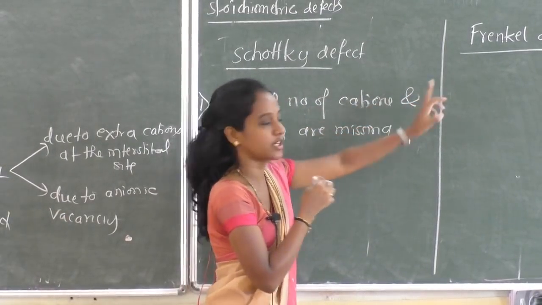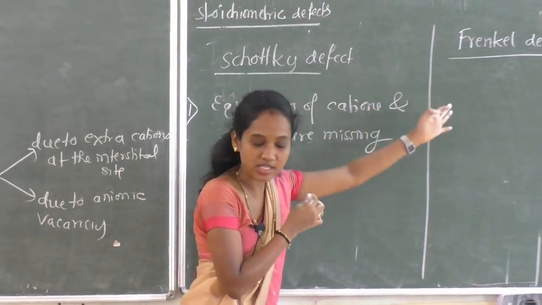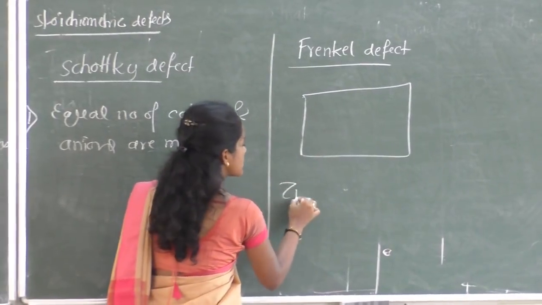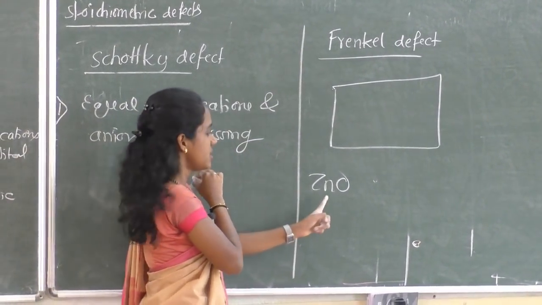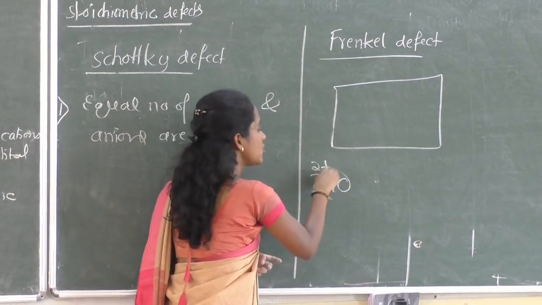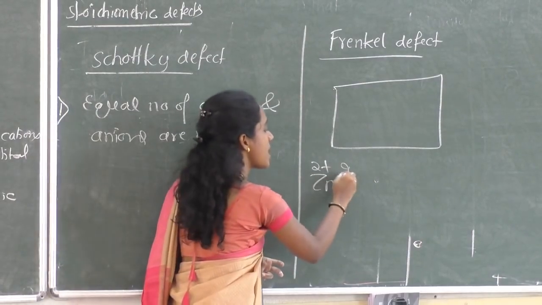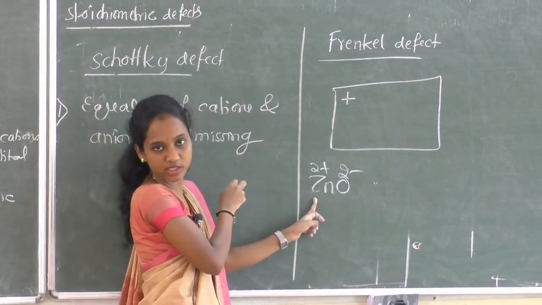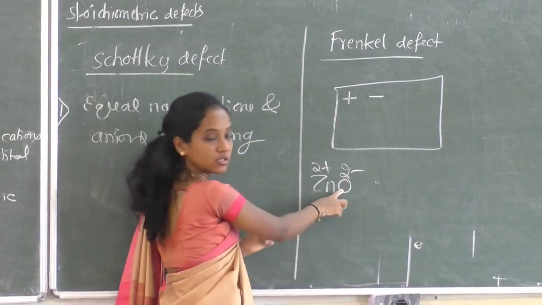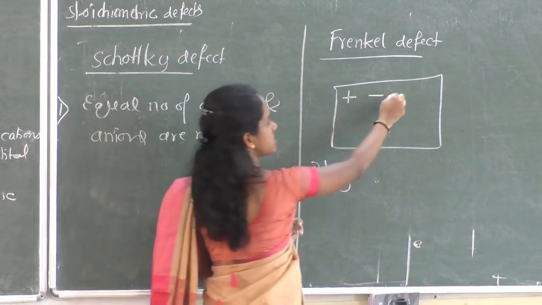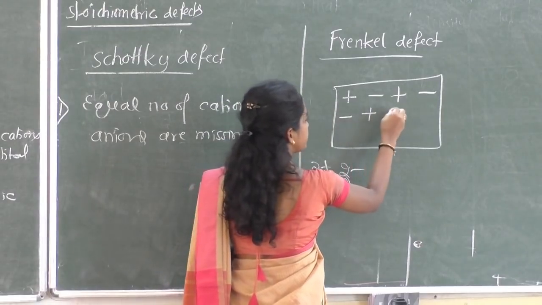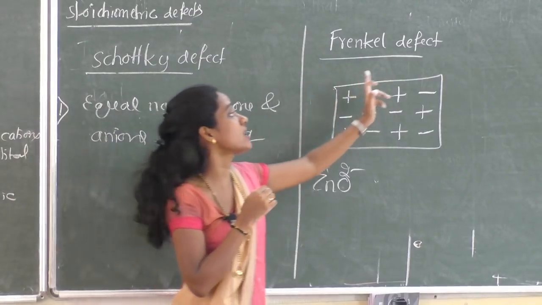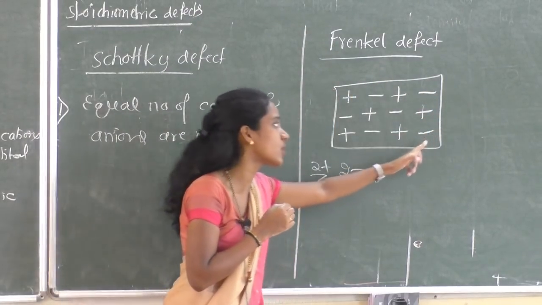What is Frenkel defect? Same, it also exists in ionic solids. I'll consider zinc oxide solid, where the cation present is Zn2+ and the anion is O2-. Clear? So I'll write here, this is plus. Plus indicates what? Zn2+, the zinc ions. Minus indicates what? The oxide ion, O2-. Okay, so this is a perfectly crystalline solid, a perfectly ordered solid.